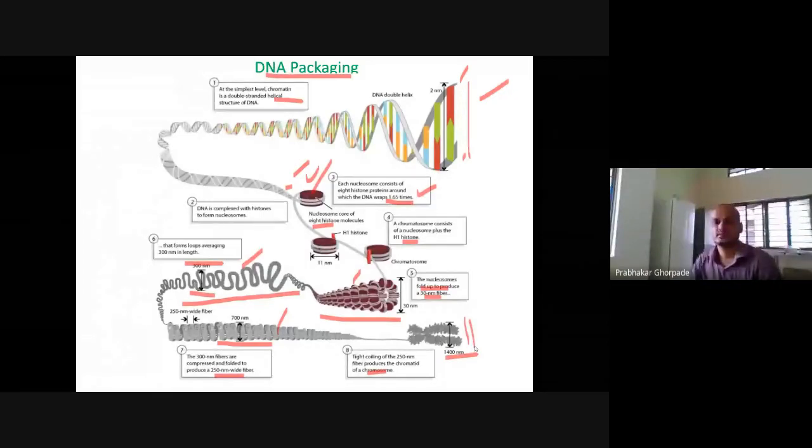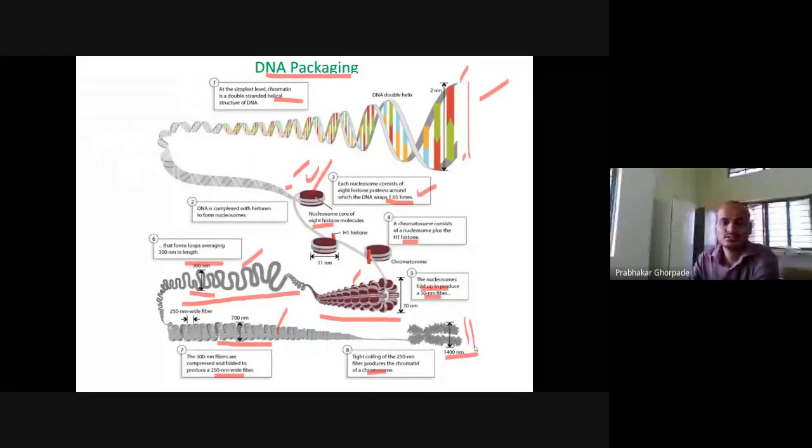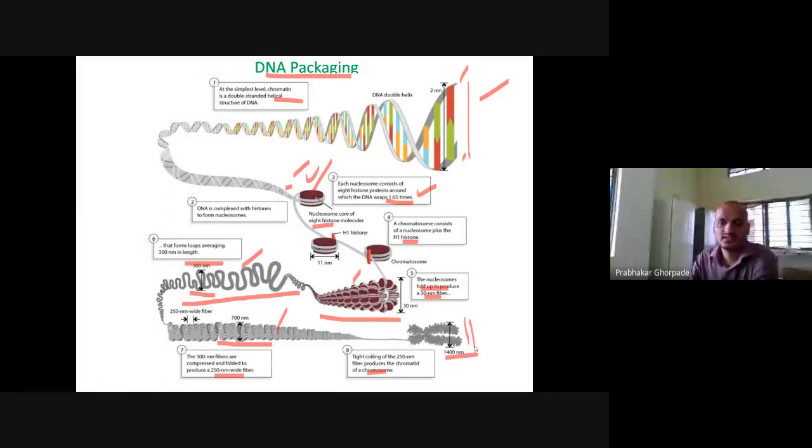So that is why around 2 meters of DNA can fit into a single cell, because of this DNA compaction process. During DNA replication, this DNA compaction process is also important. Whenever eukaryotic cells have to synthesize a new piece of DNA, this DNA compaction process should not hamper DNA replication.